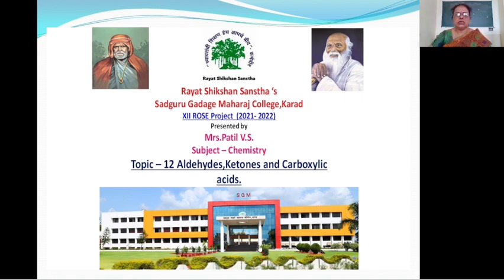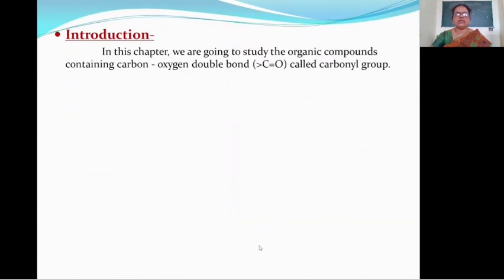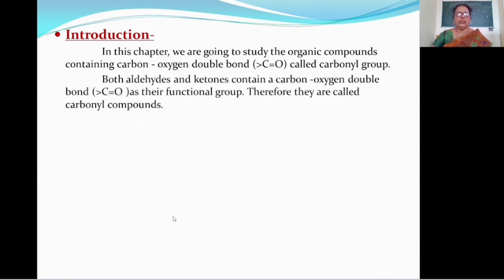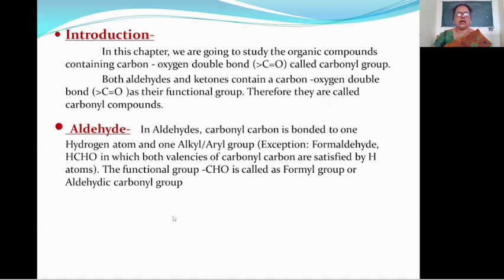Now, in this chapter, we are going to study the organic compounds containing carbon-oxygen double bond, and this carbon-oxygen double bond is called the carbonyl group. Both aldehyde and ketones contain carbon-oxygen double bond as their functional group. Therefore, they are called carbonyl compounds. Now, let us see what is meant by aldehyde, ketone and carboxylic acid.